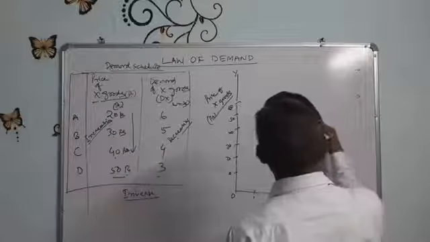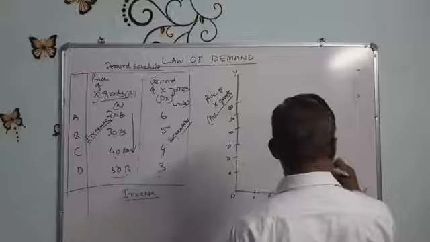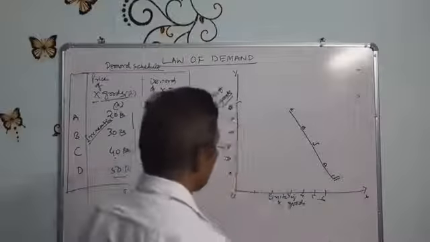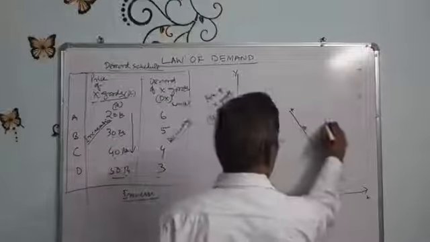These are point A, point B, point C, point D, point E. When we join A to E, that is the demand curve.